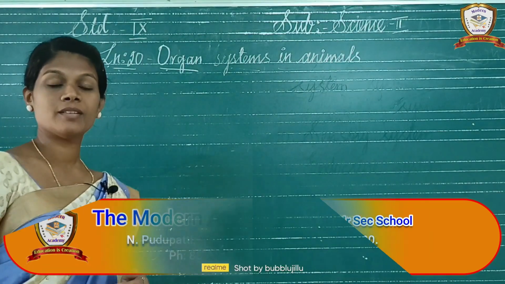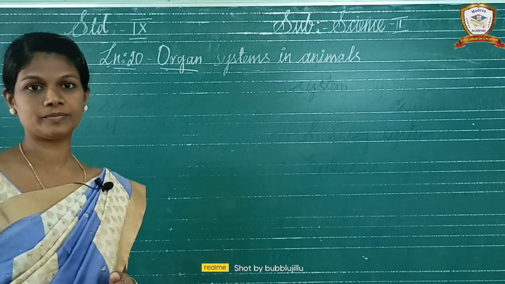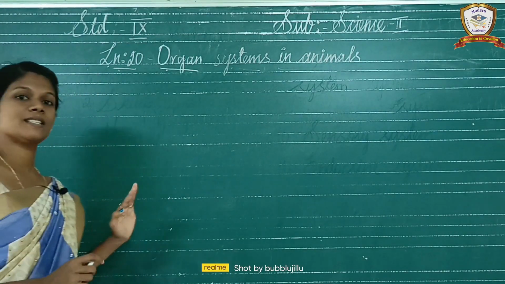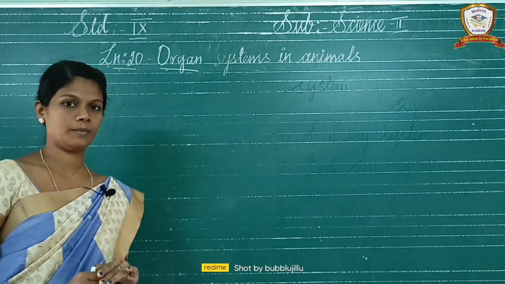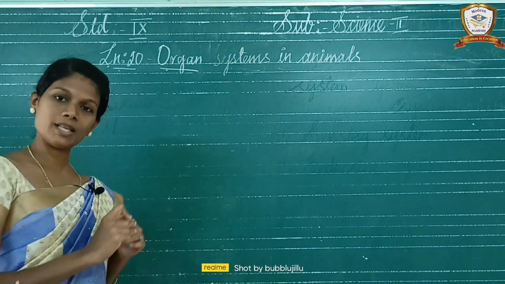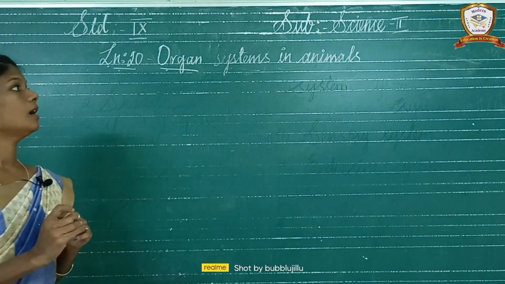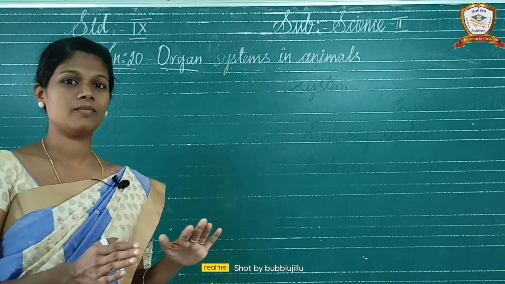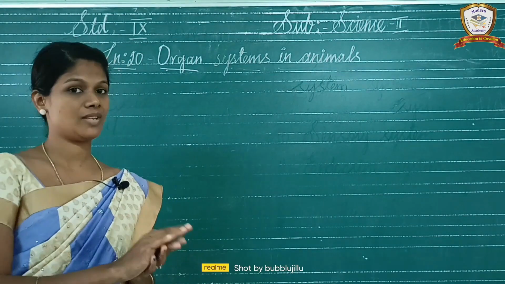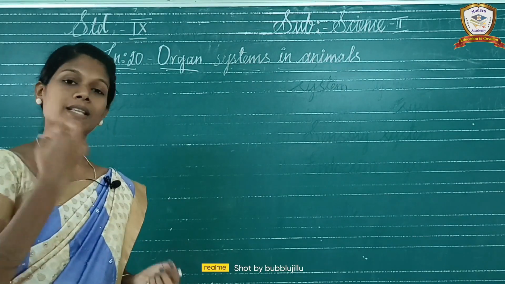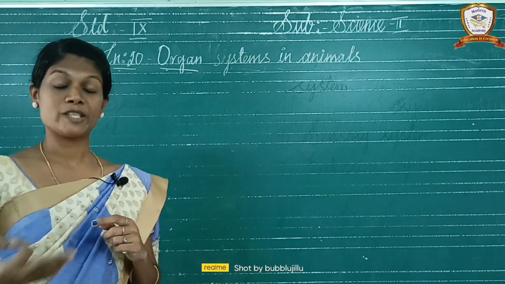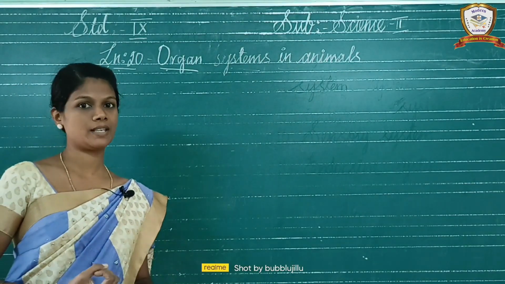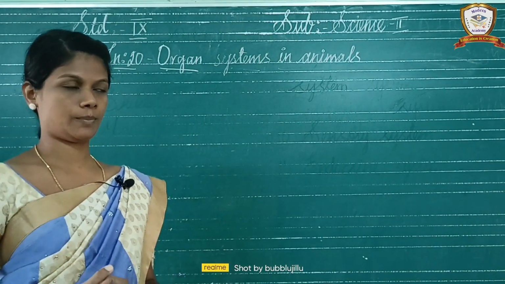Do you remember which lesson is going now? Yes, the lesson on the organ systems in animals. In organ systems of animals, what organ systems are there? This is everything we discussed in the previous classes. Three organ systems are explained in this lesson: the digestive system, excretory system and reproductive system.